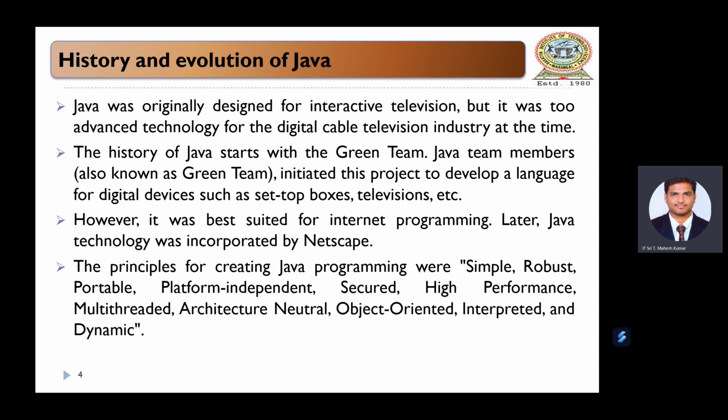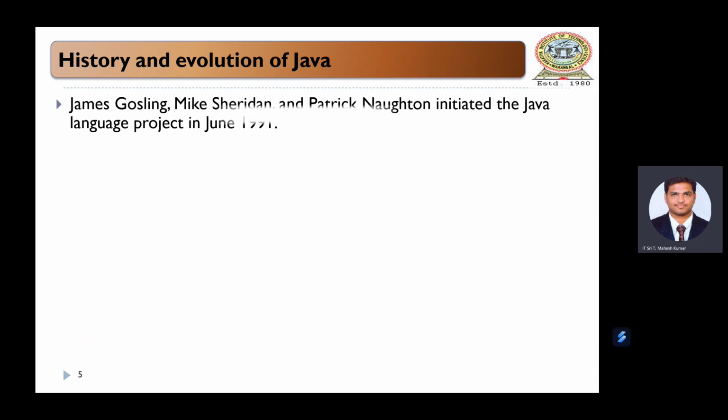Later, Java technology was incorporated by Netscape. The main principles of creating Java were that it be simple, robust, portable, platform independent, secure, high performance, multi-threaded, architecture neutral, object-oriented, interpreted and dynamic. So the Green Team started developing this programming language.